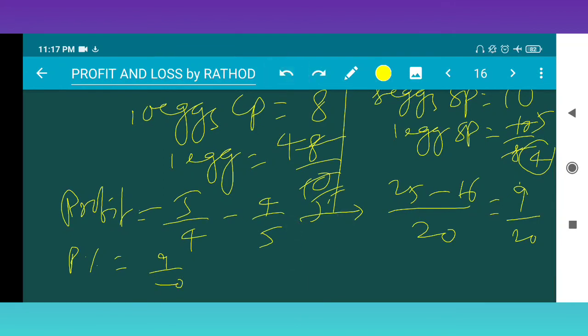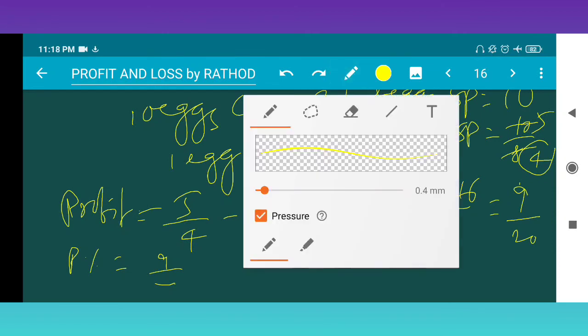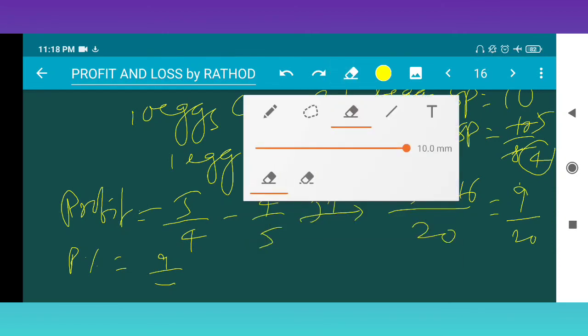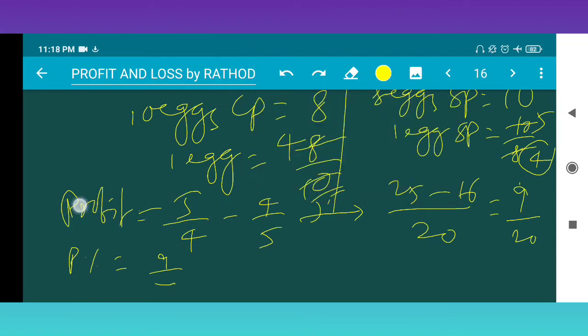Profit percentage is equal, profit is 9 by 20. What happened? Just wait. 9 by 20 is the profit we are getting.